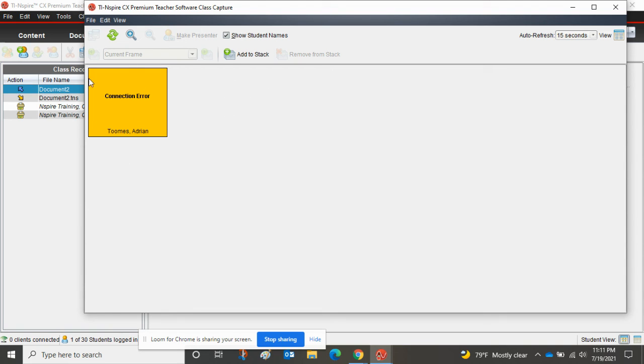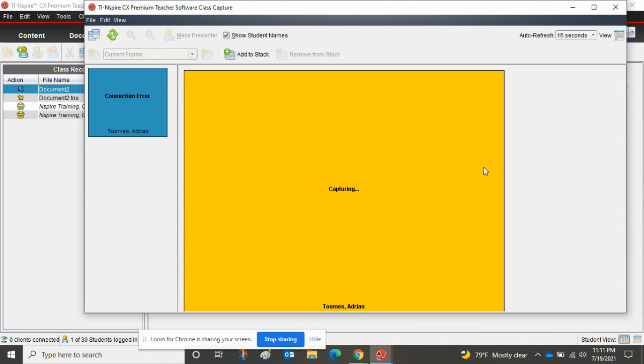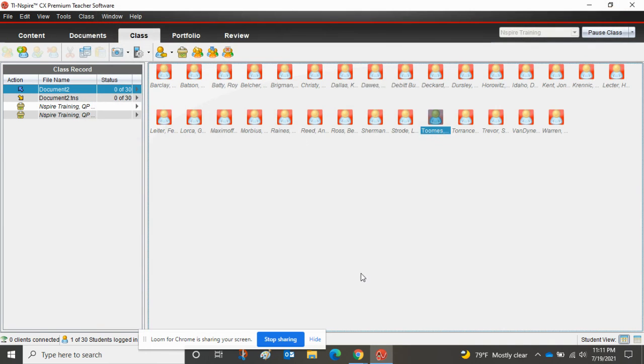Otherwise I'd be able to see exactly what's on the screen, and I can even do all kinds of stuff. I can make that person a presenter of the class. If they had some information in here that was really neat, they could actually present their information to the class. So all kinds of neat stuff you can do. All right, so that's just a quick little overview of the Navigator system.